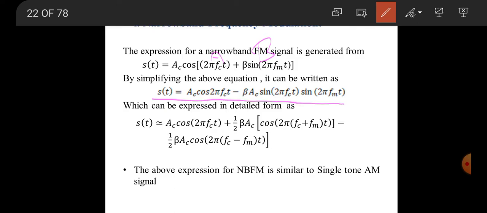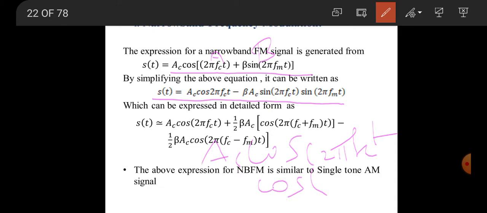AC cos of A plus B, where A is 2 pi FCT and B is beta sin 2 pi FMT, becomes AC cos 2 pi FCT cos of beta sin 2 pi FMT, minus AC sin 2 pi FCT sin of beta sin 2 pi FMT.